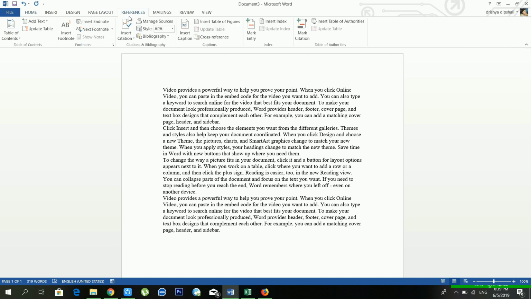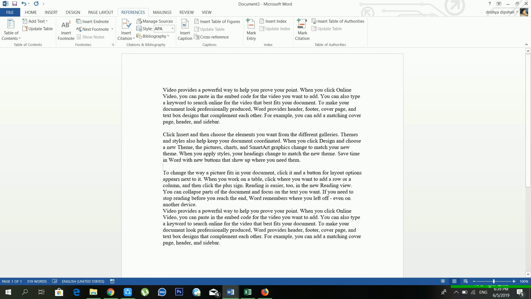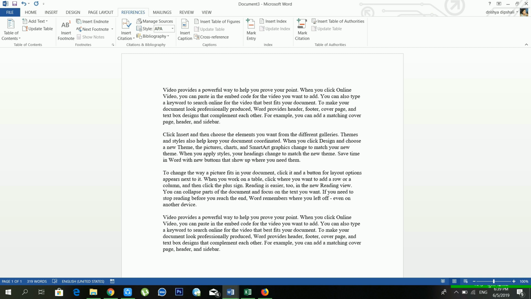It's one of the amazing features of Microsoft Word. It is a very useful option. So how can you use the reference? It's one of the best features of Microsoft Word when you are typing a book. So without any delay, let's begin our tutorial. There are lots of sections available inside the reference. The first one is table of contents, the second one is footnotes, then citations and bibliography, captions, index, and table of authorities. So we'll start from table of contents.